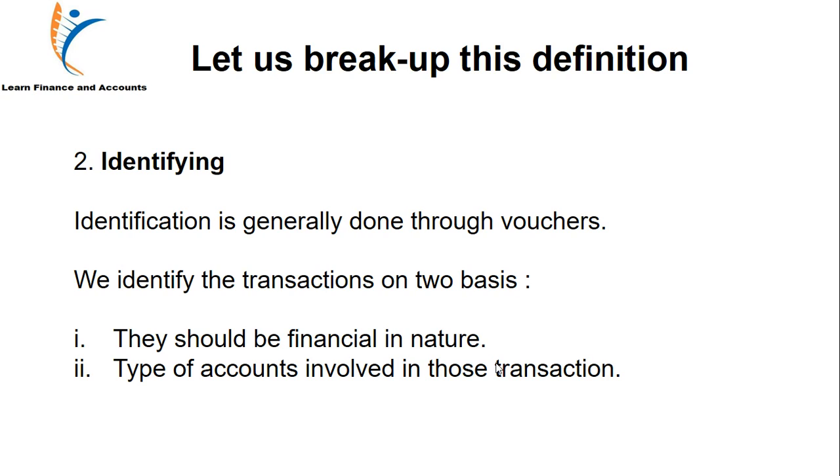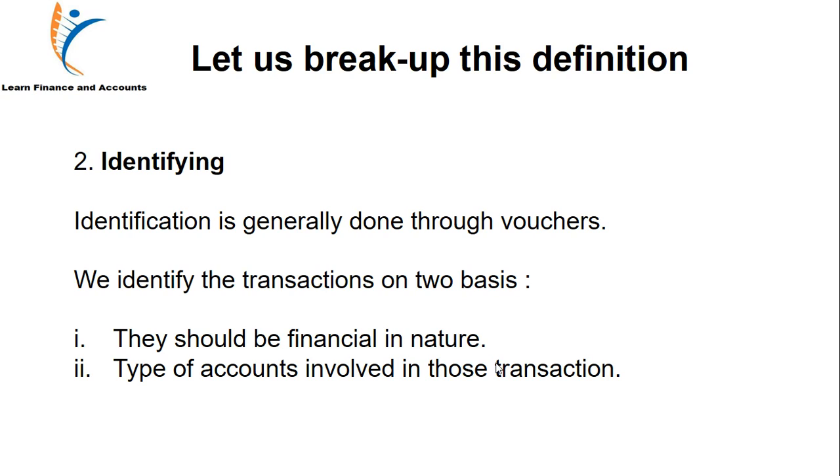But the first transaction involves money, so that transaction is financial in nature. The second transaction does not involve money. Mother is making food for her children, so this transaction is not involving money, and we will not study it in accounting.